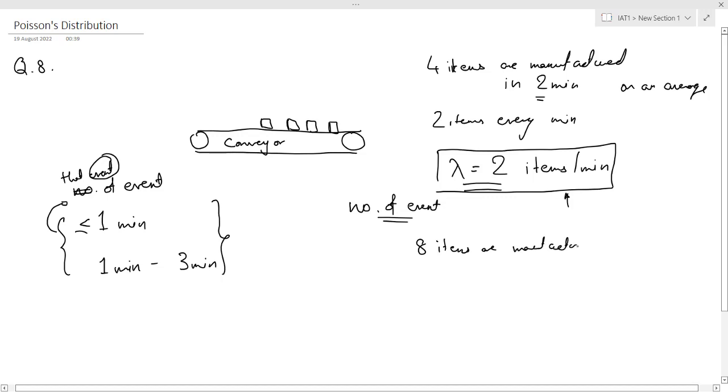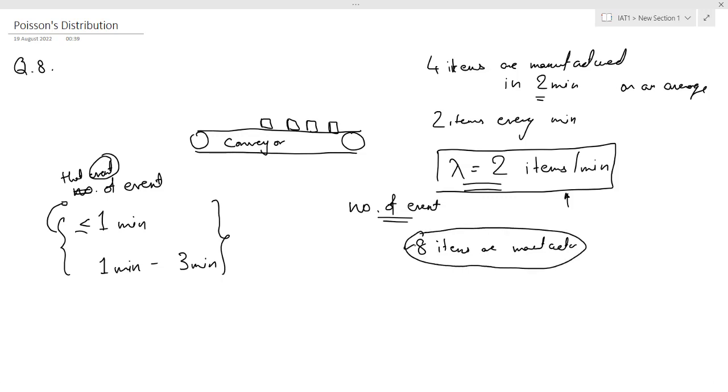Here they are giving you the number of items, whereas there they gave you time, 1 minute, 1 minute to 3 minutes.